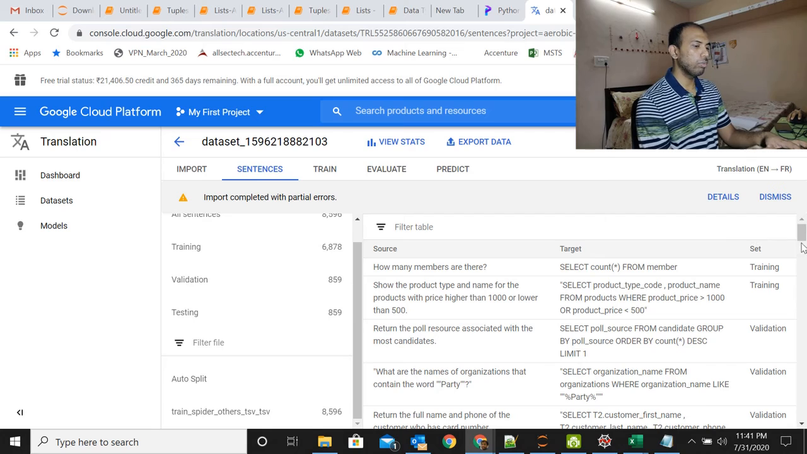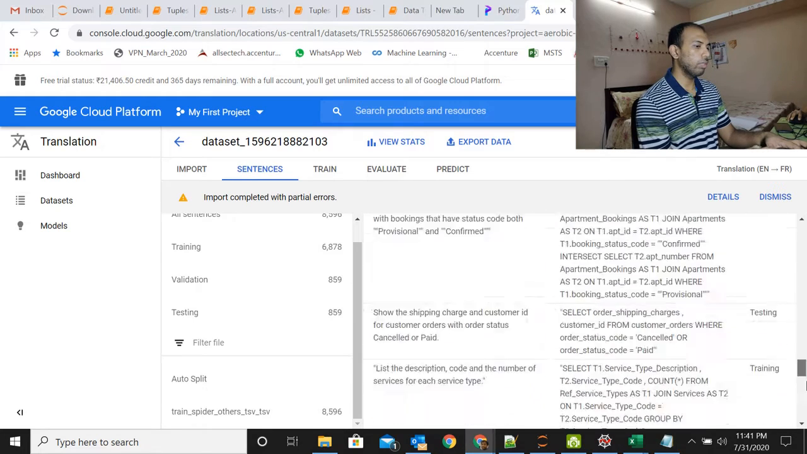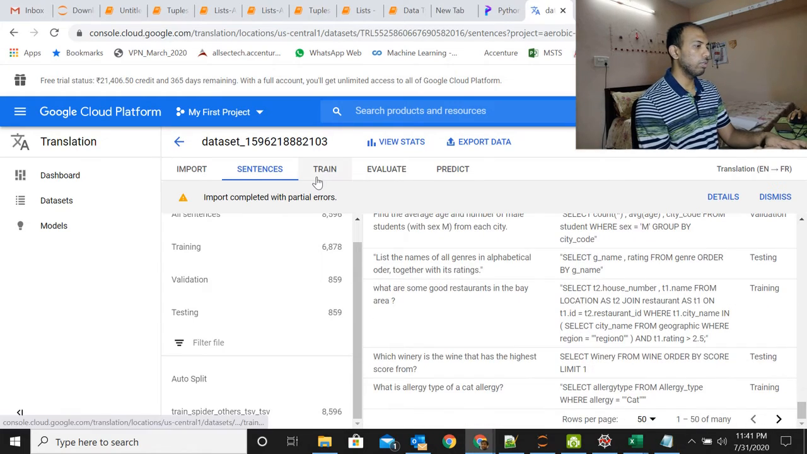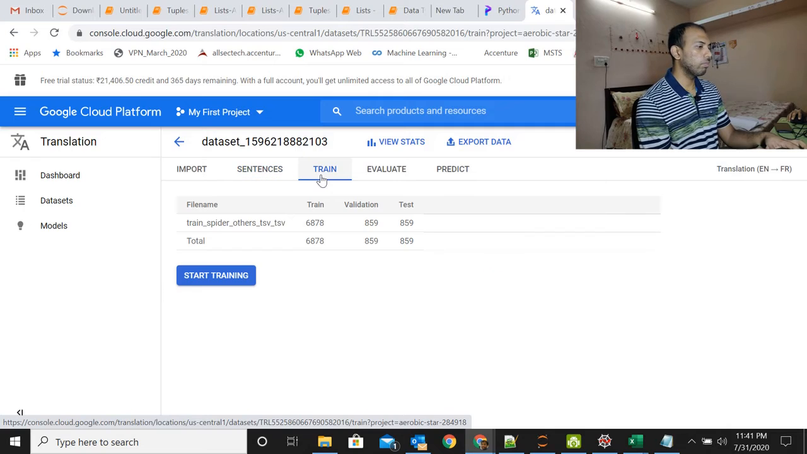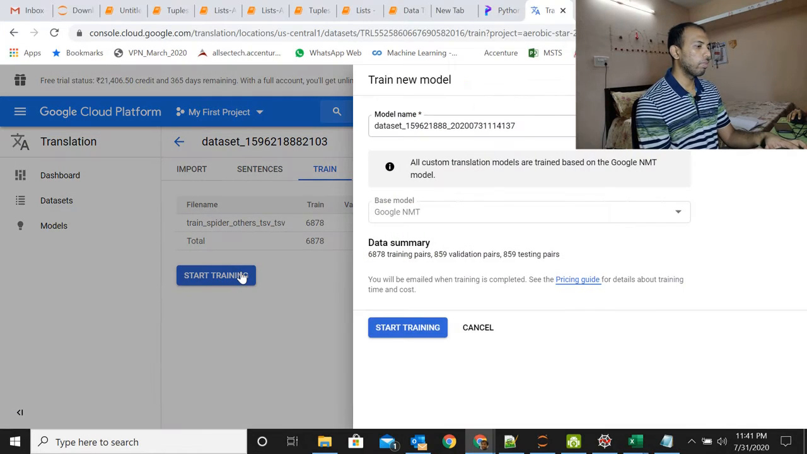Let's go ahead and move on to the next step. We got our sentences, so now it's time to move on to training. Click here, train. Okay, start training. It's asking us to pick one. Basically they've got only one model, that's Google NMT, so you're fine with this.